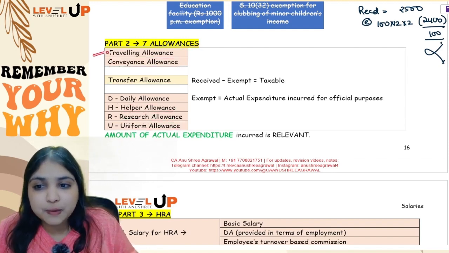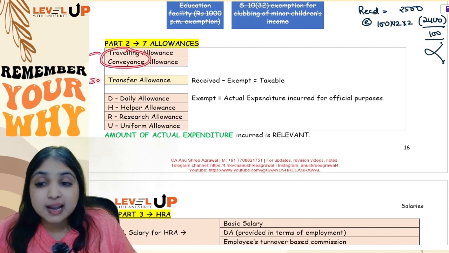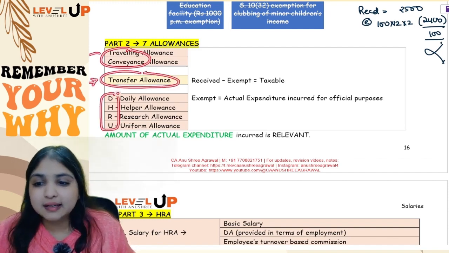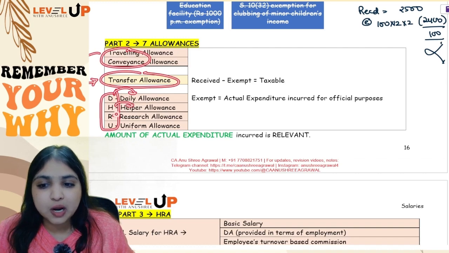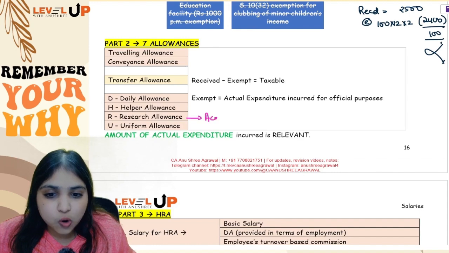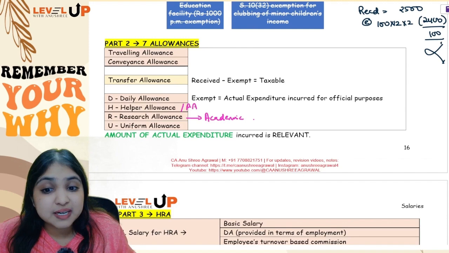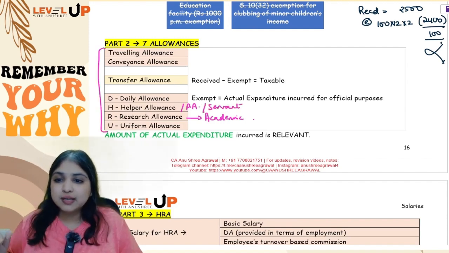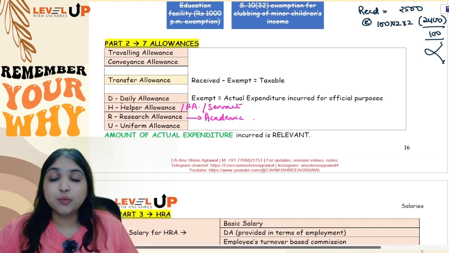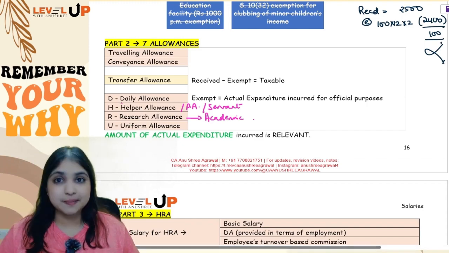So you have first of all travelling allowance, then travelling and conveyance, both interconnected, then another T, transfer allowance, and then D, daily allowance, helper allowance, research allowance, uniform allowance. Now please remember that research allowance is also called academic allowance, and helper allowance is also called personal assistant allowance. It is also called servant allowance. So these are your 7 allowances. Whatever your assessee has incurred for official purpose, that alone is exempt. Received minus exempt, balance is taxable.